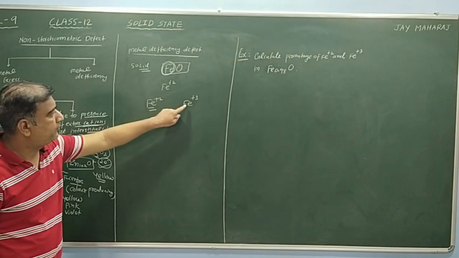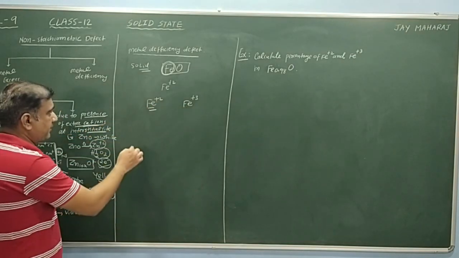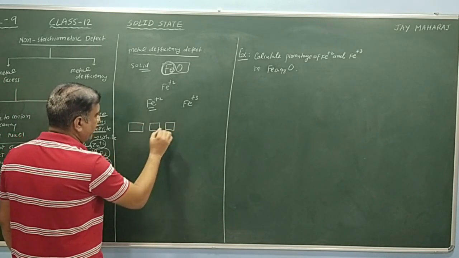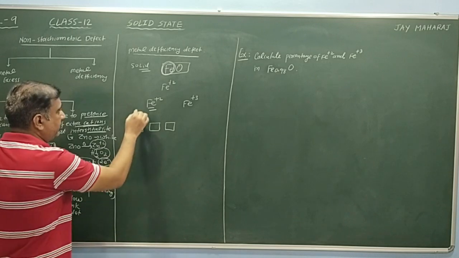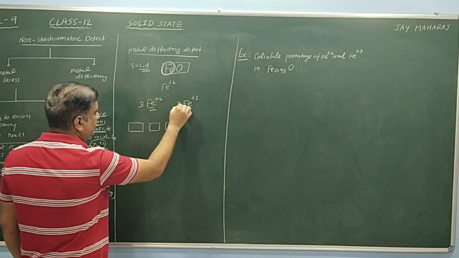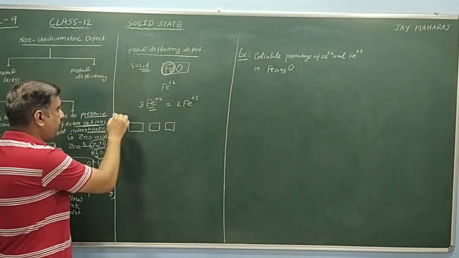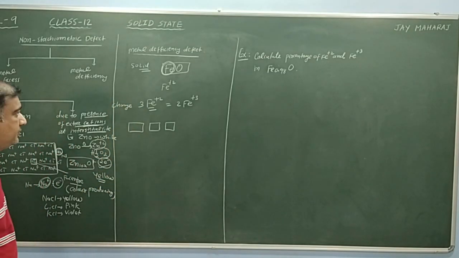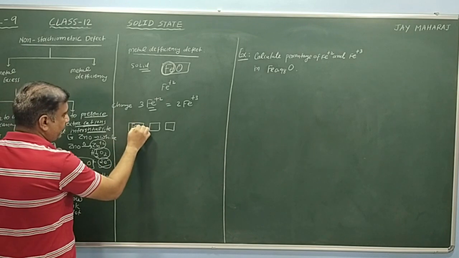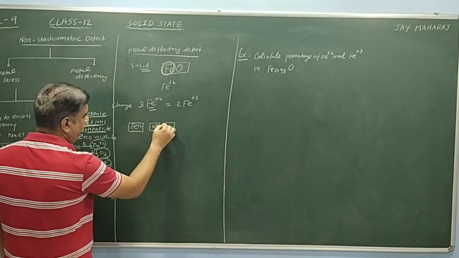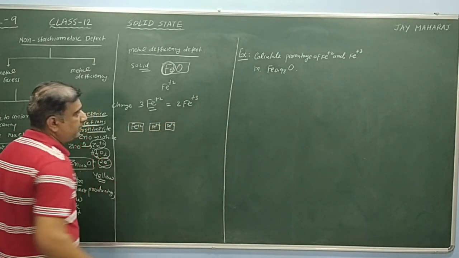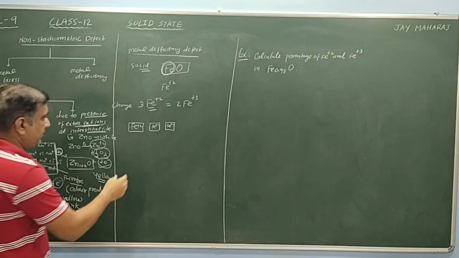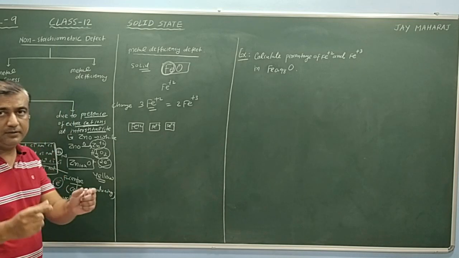Here the charge is +2, here +3. Suppose Fe+2, Fe+2, Fe+2. Balancing charge, 3 Fe+2 equals 2 Fe+3. When we are balancing charge, some of the Fe+2 are replaced by Fe+3.